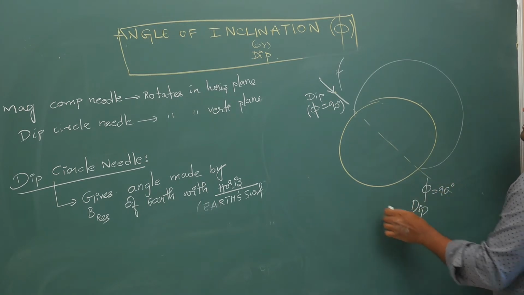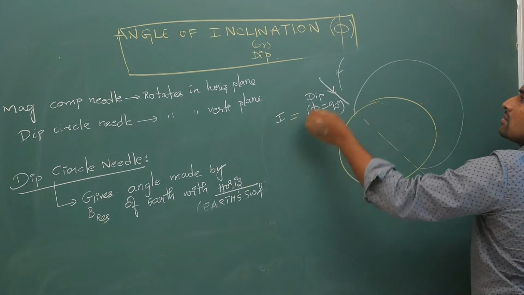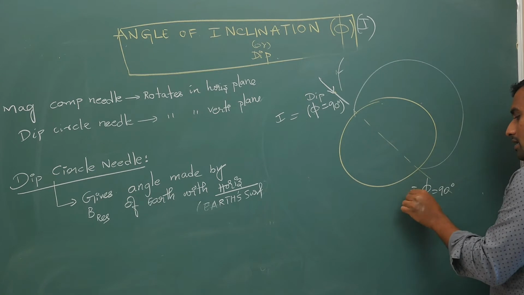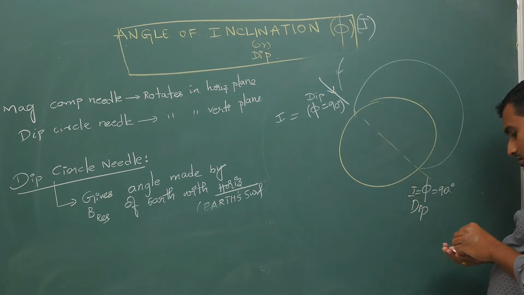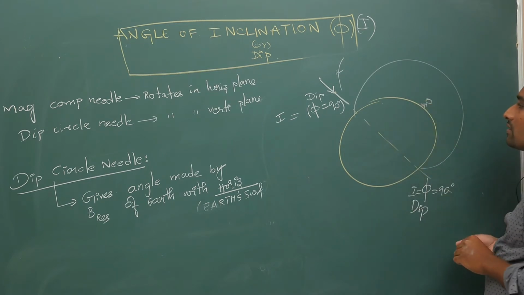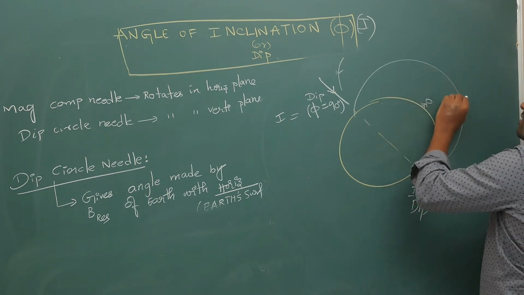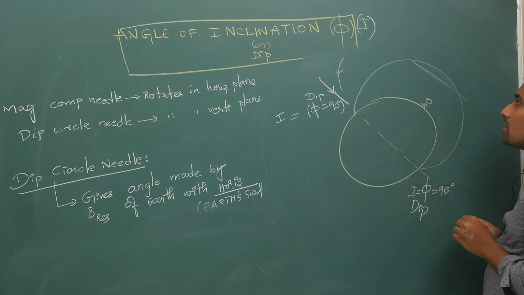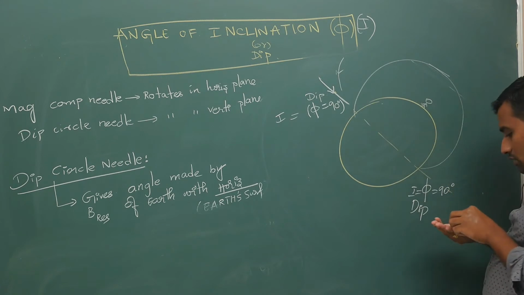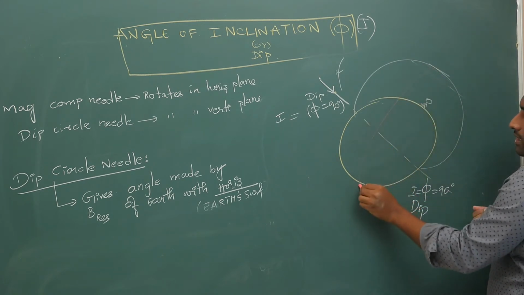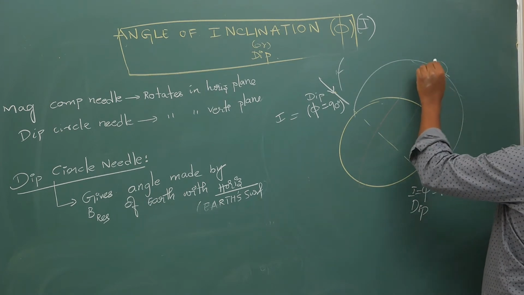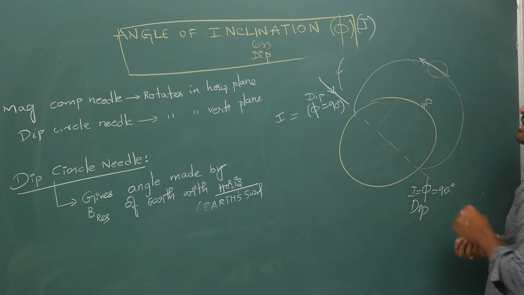Some people keep the symbol as I, let it be, I is 90 degrees. If you stand on the surface of the earth somewhere here, your field line will be this way, here it will be this way. If this is your magnetic equator, at this point your dip circle will show the horizontal direction.